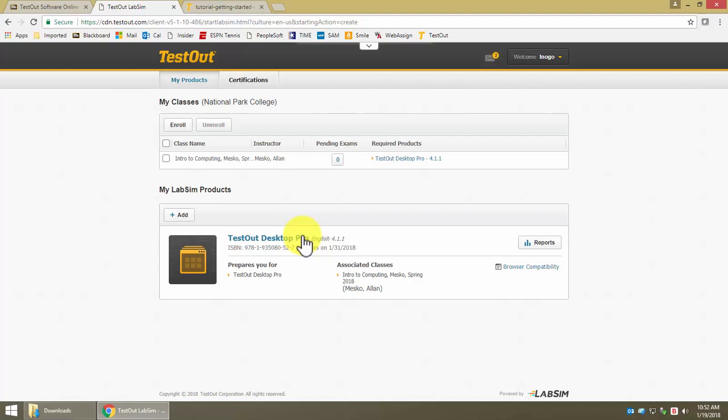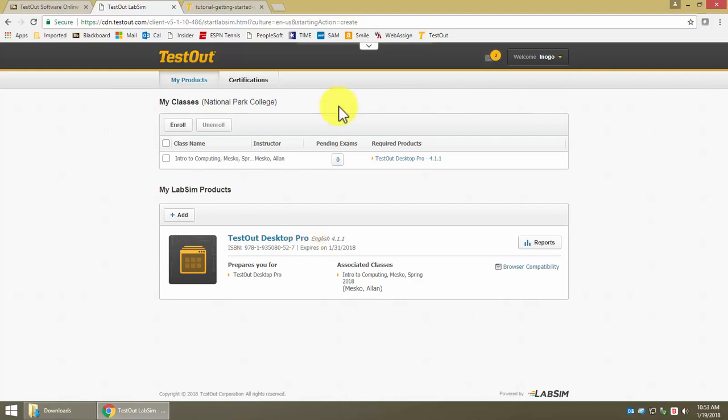The code that you purchased bought something called TestOut Desktop Pro. They have half a dozen different programs and codes, so you don't want to get Network Pro or some other kind of Pro. It's TestOut Desktop Pro. So make sure that's the code that you bought. Sometimes people accidentally buy the wrong code online or even in the bookstore because we have other courses on campus that use different programs. Now we are registered in TestOut.